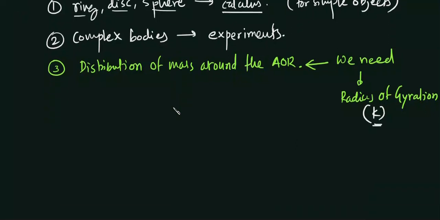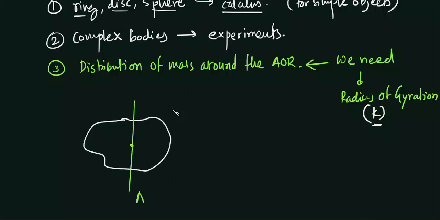So what is radius of gyration? Let's say I have a simple ring, disc or sphere, that is okay. But say I have a complex body and one axis of rotation around which it is rotating. They have said that this body has a mass m and asked to find its moment of inertia. You cannot use calculus, so you will use experiments. You will find the energy of rotation and somehow find the moment of inertia of this body.